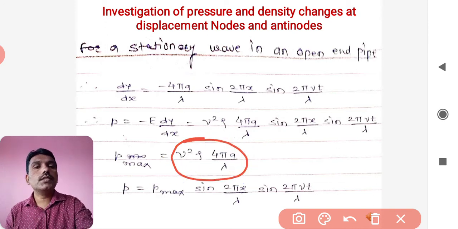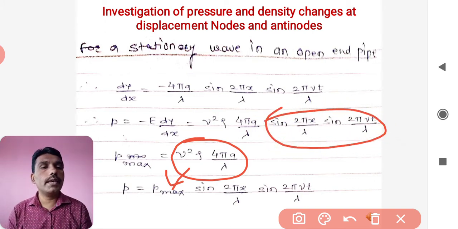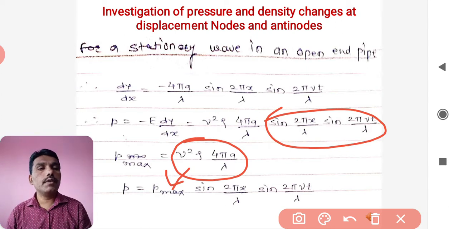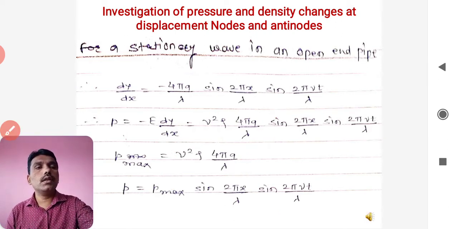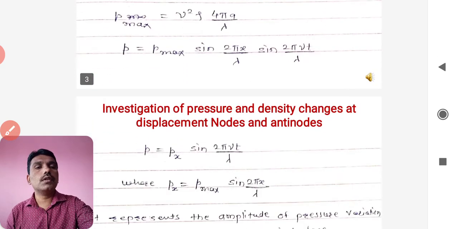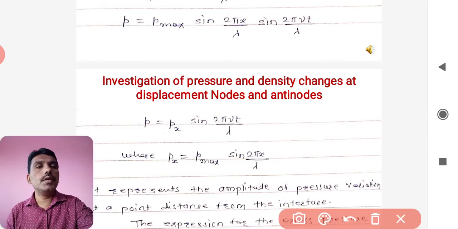So excess pressure can be written in this case as P max, जे हा व्हॅल्यू साठी जर मी P max लिहिलं, so that will again be written as P max into sine of this quantity, that is sine of twice pi x by lambda, sine of twice pi Vt by lambda. So this is what the excess pressure is as far as the fluids are concerned.